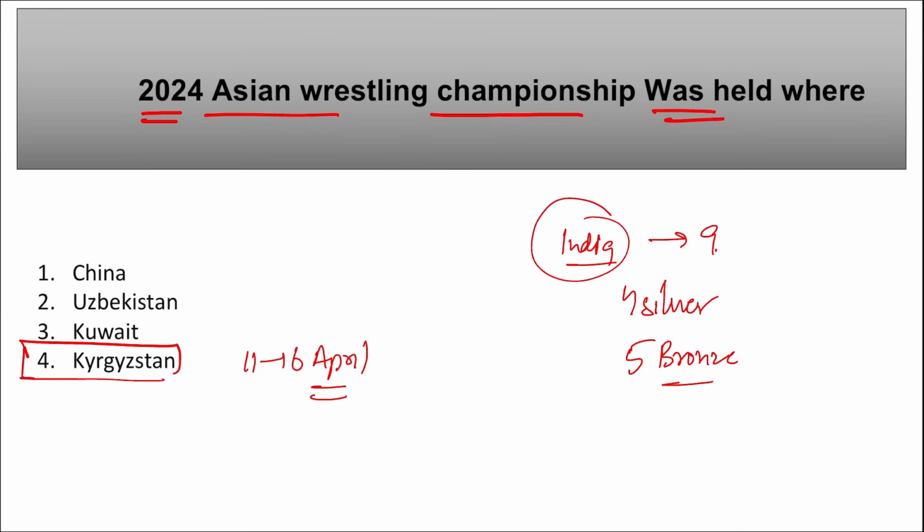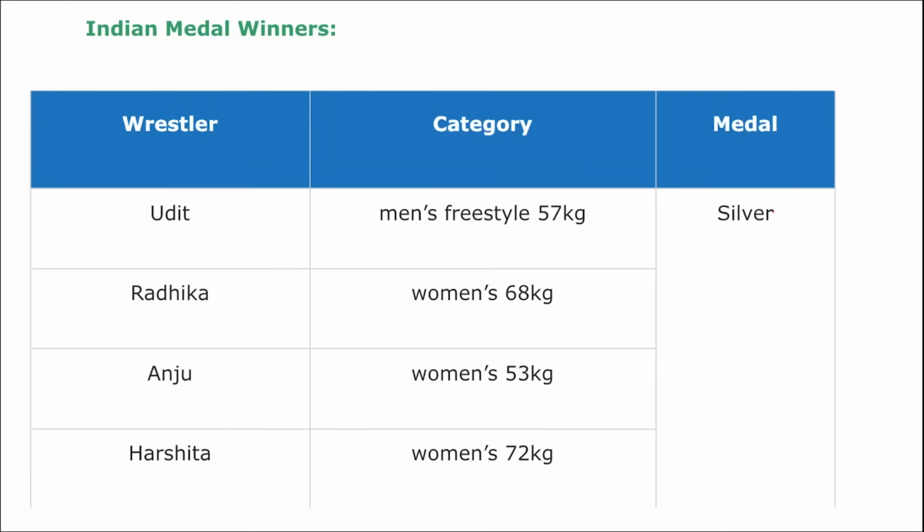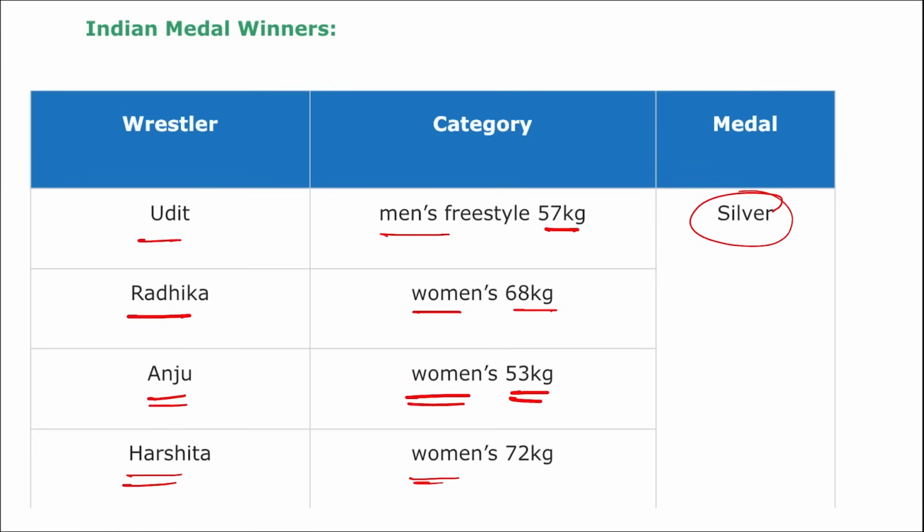If we look at the winners here, if we are talking about silver medal, Udit in freestyle 57 kg, Radhika in women's 68 kg, Anju in women's 53 kg, Harshita in the women's 72 kg category has won silver medal.